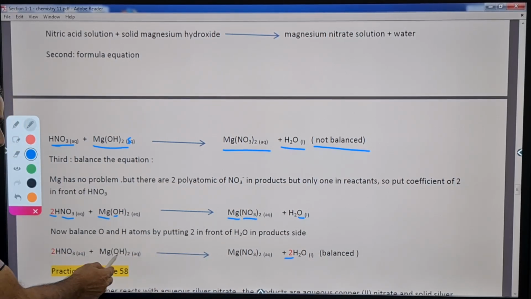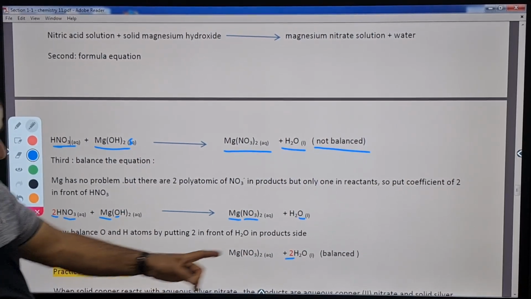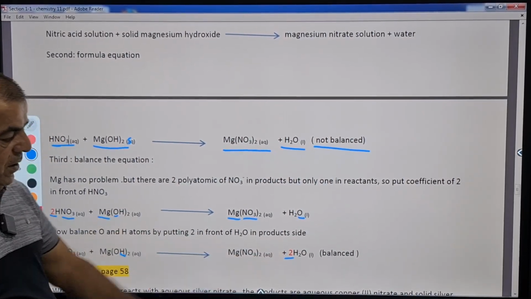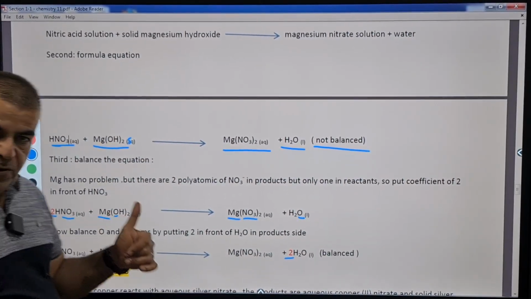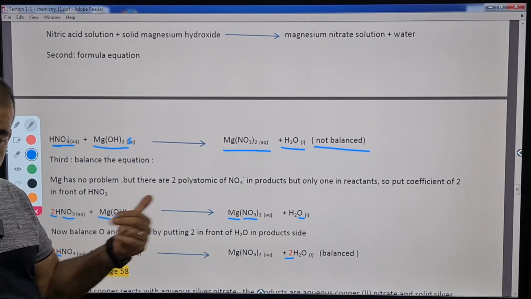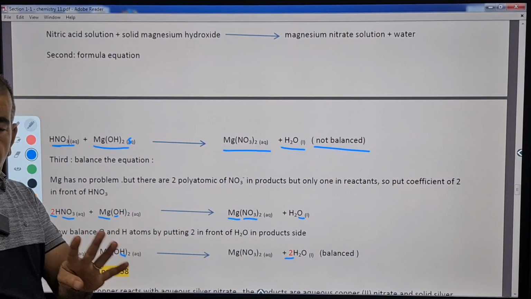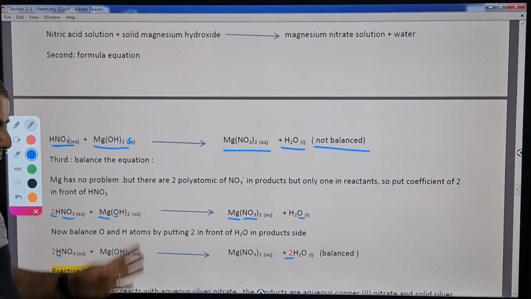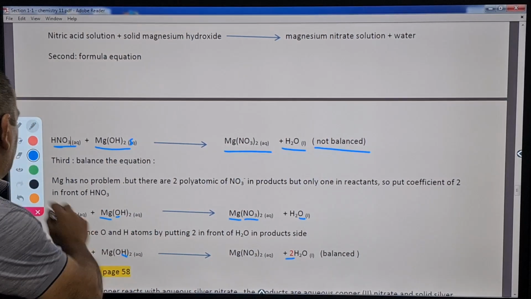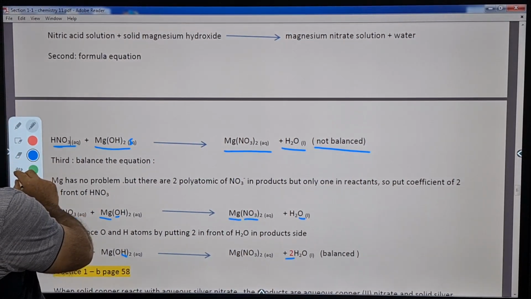Hydrogen, we have 1 hydrogen here, times 2 is 2, and the H here, other than the nitrate, also 2. So 2 plus 2, 4. We already had 4 hydrogen. So now we have 1 magnesium, 2 nitrates, 2 oxygens, and 4 hydrogen atoms on each side. So it is balanced and our work is done. Let's move to another.